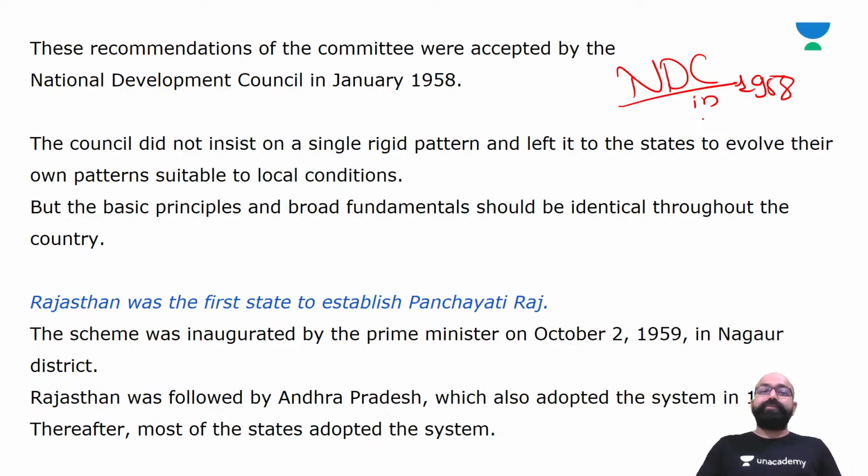Just remember that Rajasthan was the first state to establish the Panchayati Raj system, and the scheme was inaugurated by the Prime Minister on October 2nd, 1959 in Nagaur district of Rajasthan.